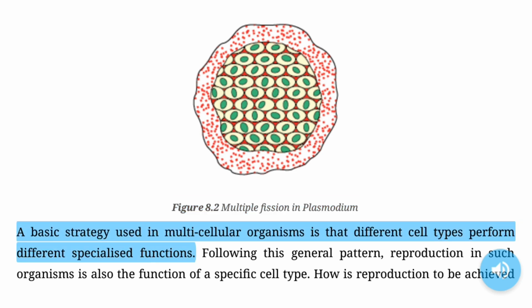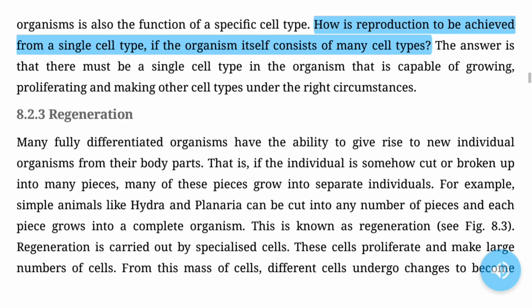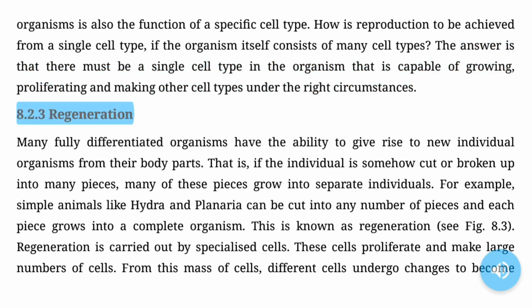A basic strategy used in multicellular organisms is that different cell types perform different specialized functions. Following this general pattern, reproduction in such organisms is also the function of a specific cell type. How is reproduction to be achieved from a single cell type, if the organism itself consists of many cell types? The answer is that there must be a single cell type in the organism that is capable of growing, proliferating and making other cell types, under the right circumstances.